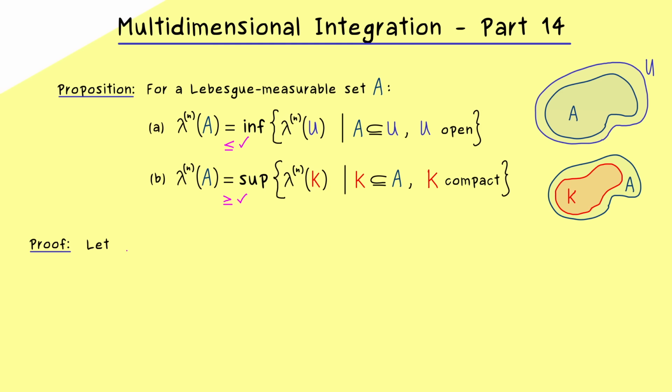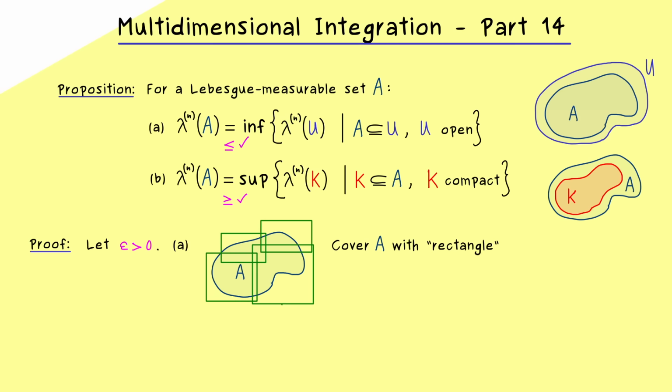And in order to show this approximation, it's good to have a fixed distance that we can call epsilon. So this epsilon is completely arbitrary, and it can be as small as we want. Okay, then let's start with the first case, where we already know that we come from the outside with a larger set. And now by the definition of the Lebesgue measure, you also know that we can cover the whole set A with rectangles. Of course, these are n-dimensional generalized rectangles, and we can call them Rj.